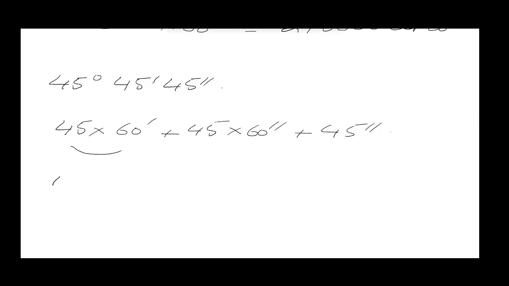So I get 16200. And how did I get 16200? I multiplied both of them and then I multiplied it again in order to get seconds. So I will just write the sign of seconds. After that, both of these will multiply with each other to result in 2700 seconds, and then the last one will just remain the same.